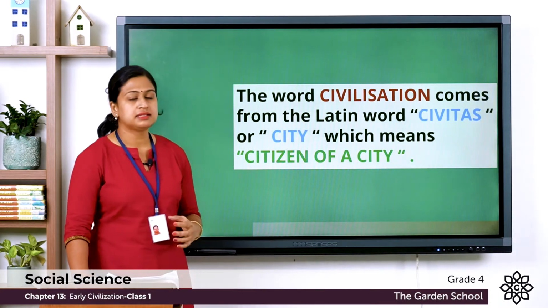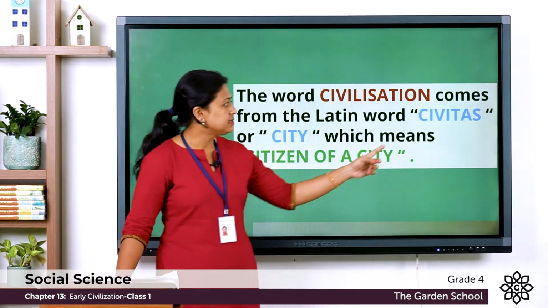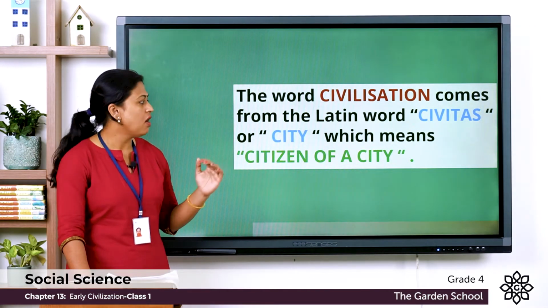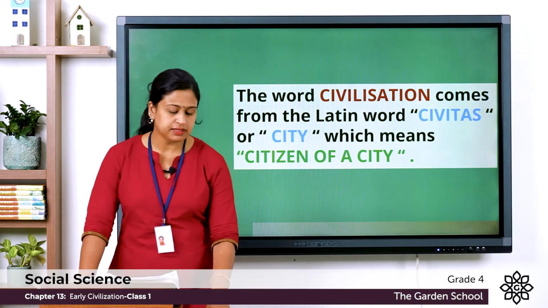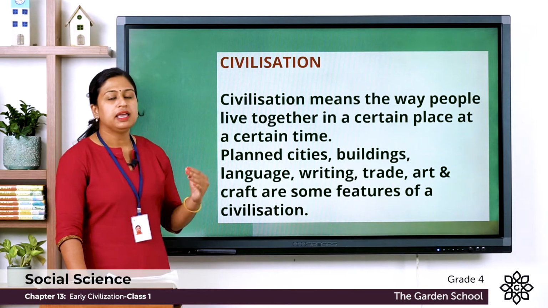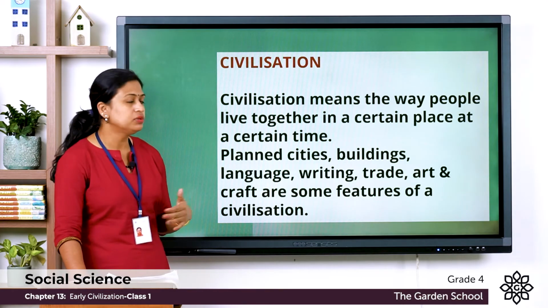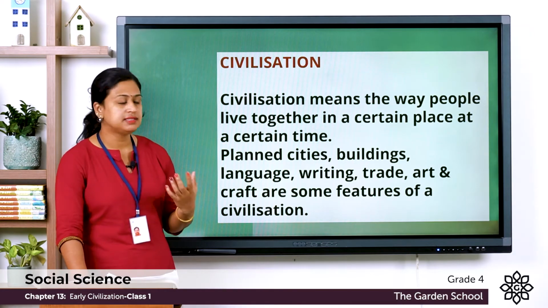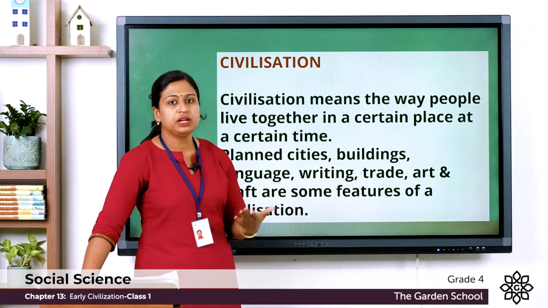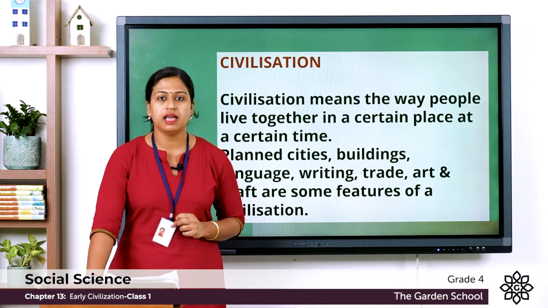So let's understand this word civilization. It is derived from a Latin word which is known as civitas or city, and the meaning of this word is citizens of a city. In simple terms, we can say that civilization means the way people settle in a place at a certain time. So they have planned cities, they have their own style of building monuments, cities, their own language, writing, art, their own trading style, art and craft. So these all are features of a civilization.